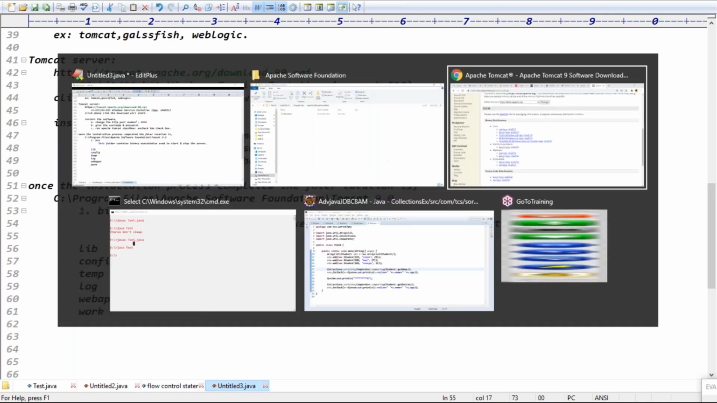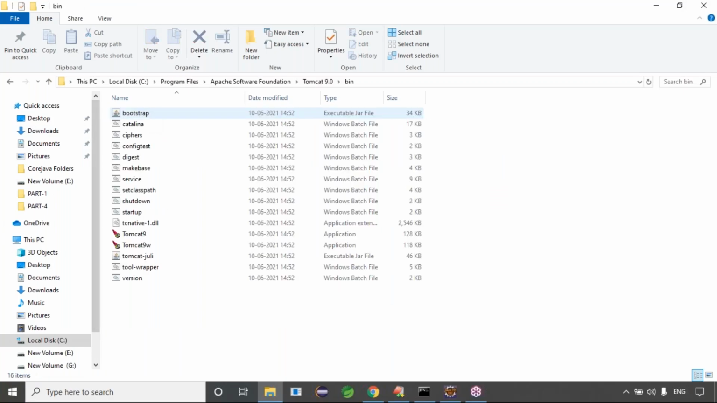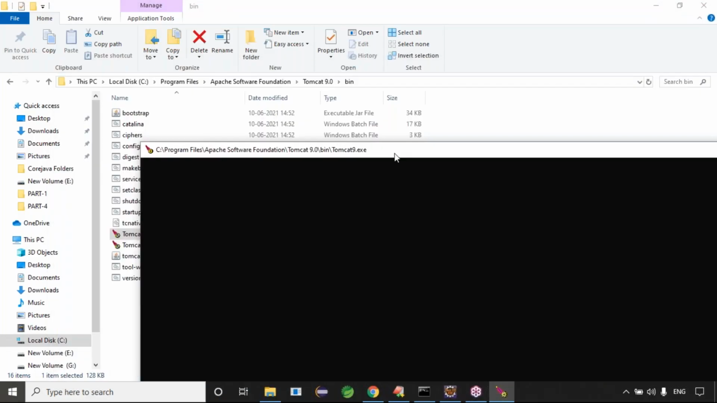Guys, just open the bin folder, the binary folder in Tomcat 9.0. In the bin folder, Tomcat 9 is there, right? Try to open the Tomcat 9 file once. Just double click on this file. Once you double click on this file, click on yes. Once we click on yes, the server will start, guys.